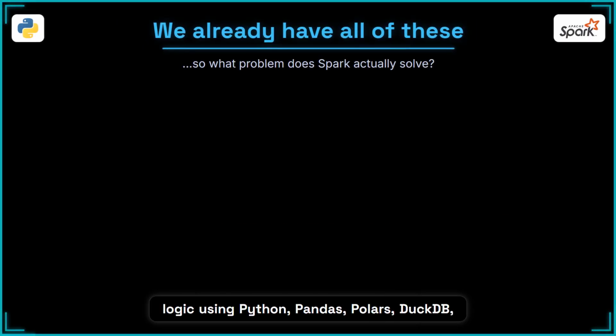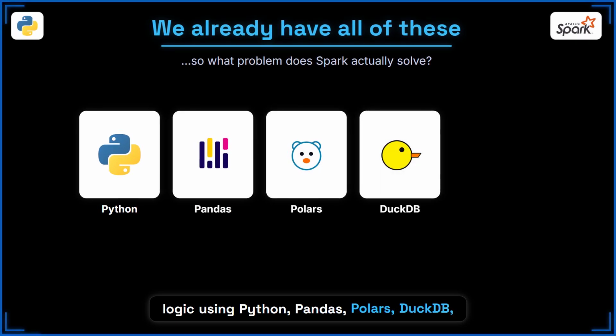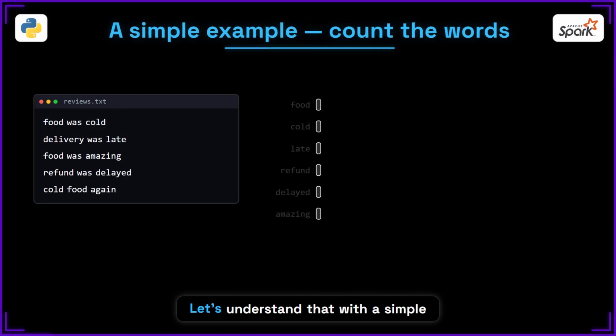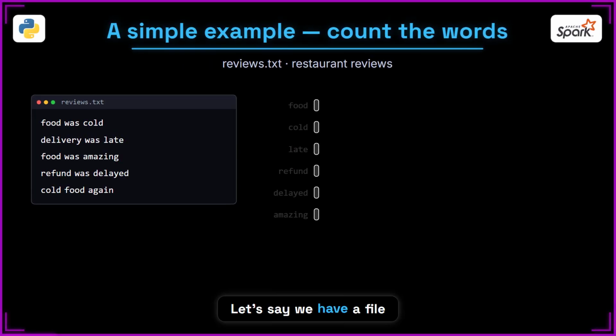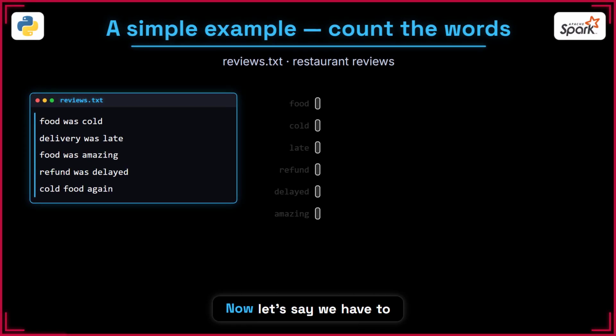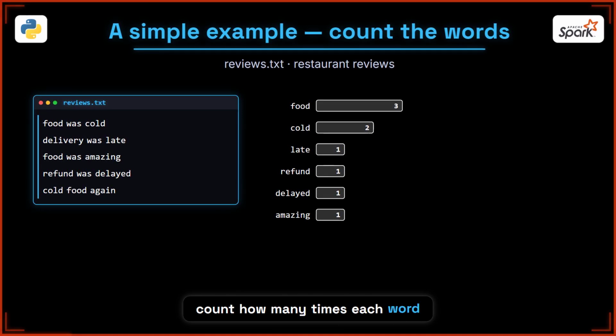Because if we can already write logic using Python, Pandas, Polars, DuckDB, SQL, or other programming languages, then what problem is Spark actually solving? Let's understand that with a simple example. Let's say we have a file called reviews.txt. Inside this file, we have restaurant reviews like this. Now, let's say we have to count how many times each word appears in the file.